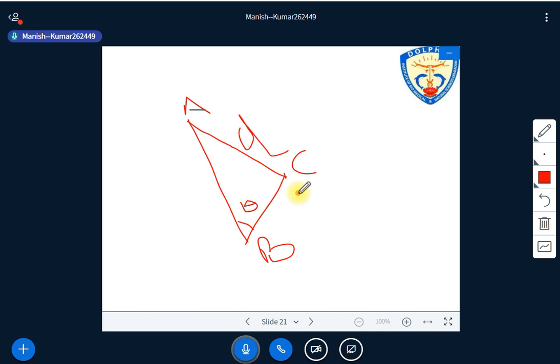The location means, suppose you are doing a survey, you can easily write on the paper that the distance of C from A is this much, and from B, in this direction with an angle, you can represent. If we are using this method, this is what you have to use.